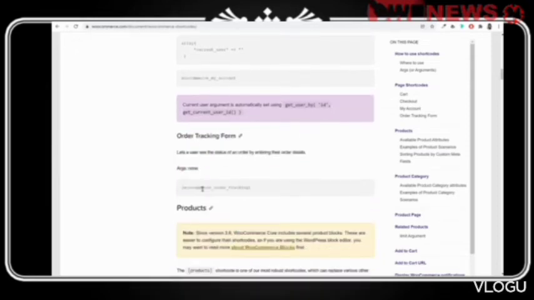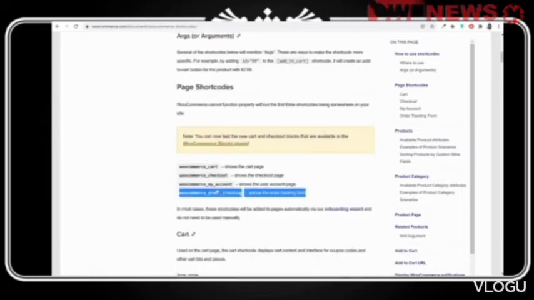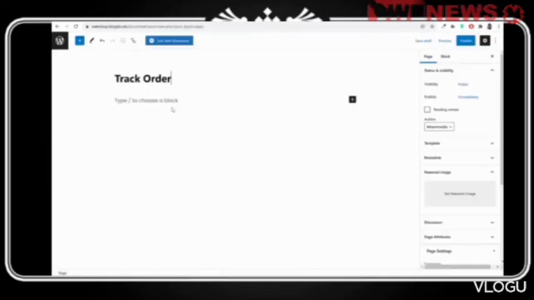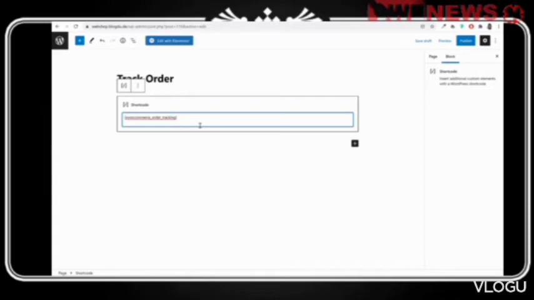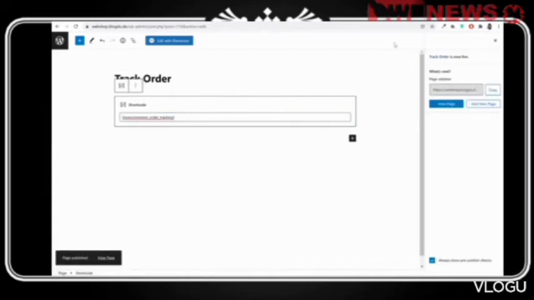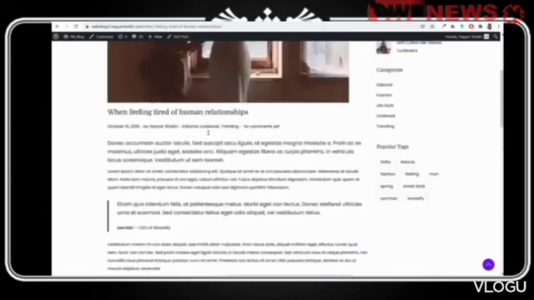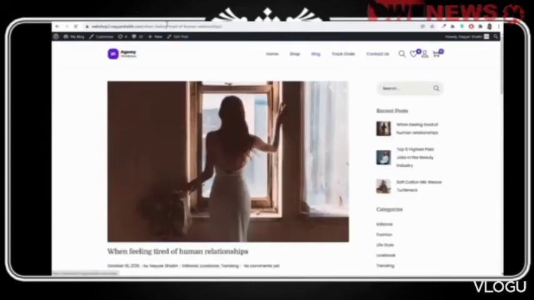WooCommerce order tracking under square brackets. This is the shortcode, but it should be under square brackets like this. Let me show you. First, click on this plus button, search for shortcode element. Here it is, and paste in this WooCommerce order tracking under square brackets. Now publish this page. So this is your track order page, and finally we have the contact us page.